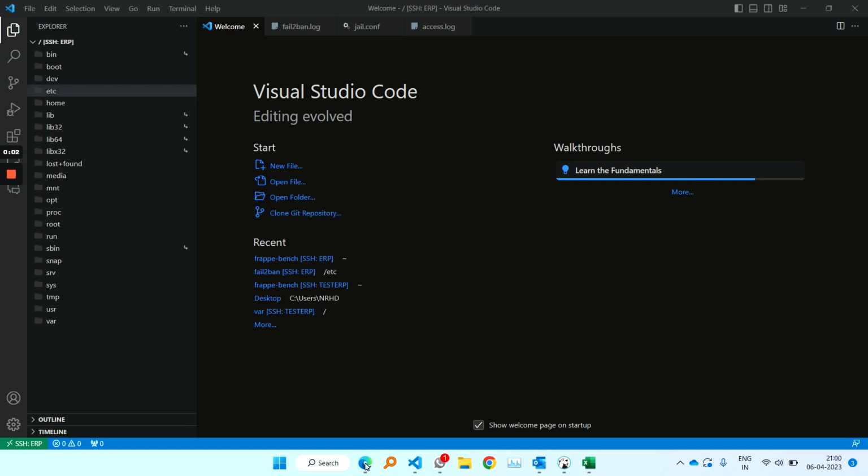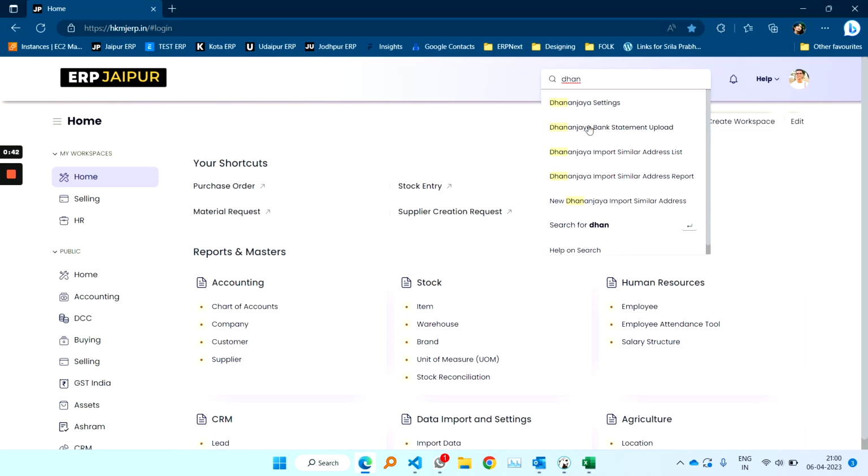Hare Krishna. Many times we come across a situation where our website, when we approach, shows that the site can't be reached. And why does that happen? Because of some unauthorized attempts being made to the ERP, maybe a wrong login password and email we are putting, or we are trying to access the restricted areas. So because of that, our website reaches a state where it will show that the site cannot be reached. I'll show you one example here.